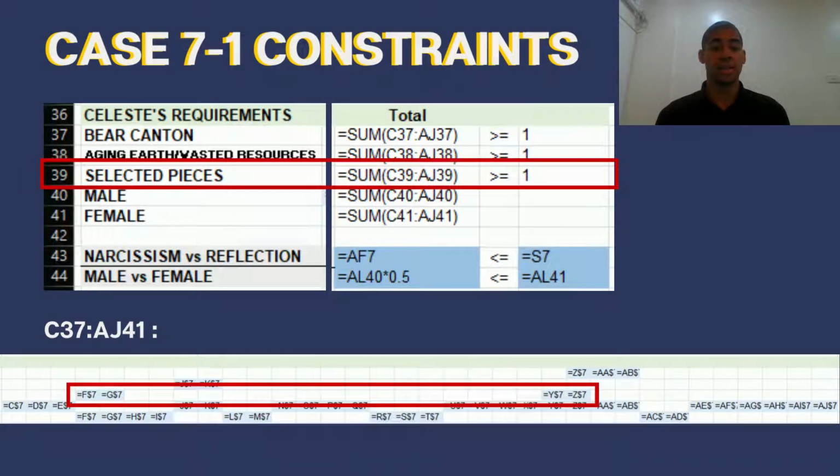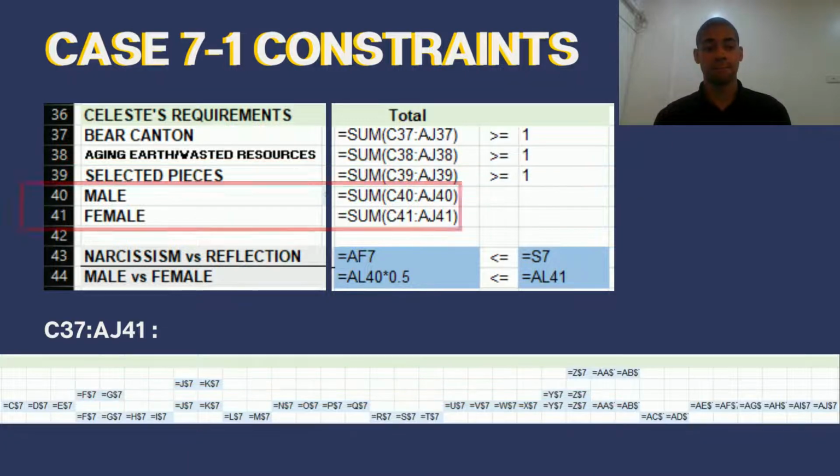Our next constraint is the selected pieces constraint. To advance science, Celeste decides to include at least one of the following pieces: Chaos Reigns, Who Has Control, Beyond, and Pioneers. The cells F7, G7, Y7, and Z7 represent the 4 selected pieces, so we constrain the sum of these pieces to be greater than or equal to 1.